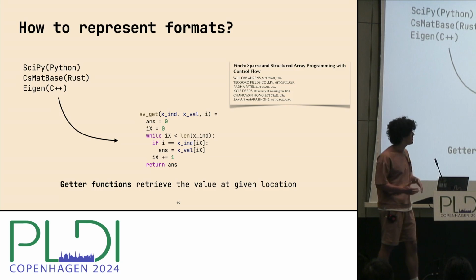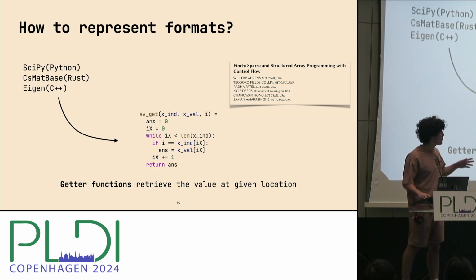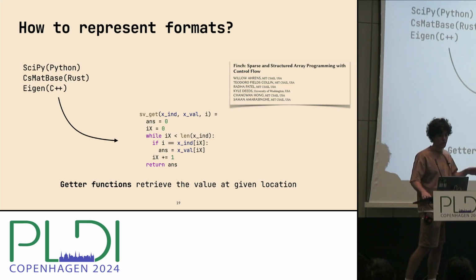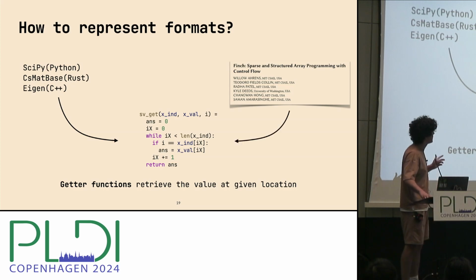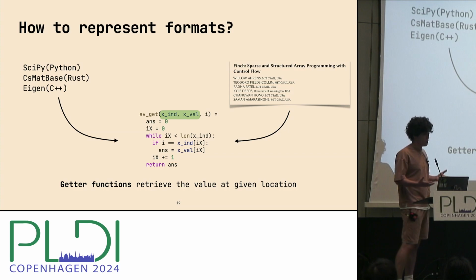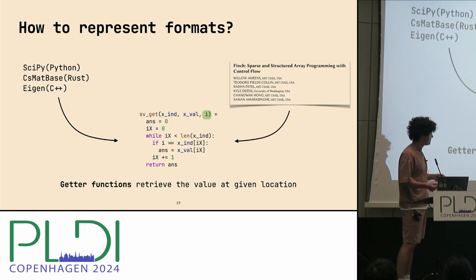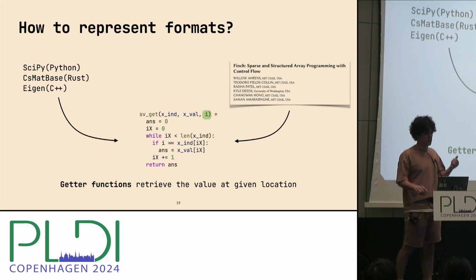Moreover, modern compilers for sparse and structured data also represent formats as something which can be interpreted as a getter function. In this specific case of a sparse vector, the getter function takes the encoding of the vector and also the index i. It will try to retrieve the element of the sparse vector by this index.